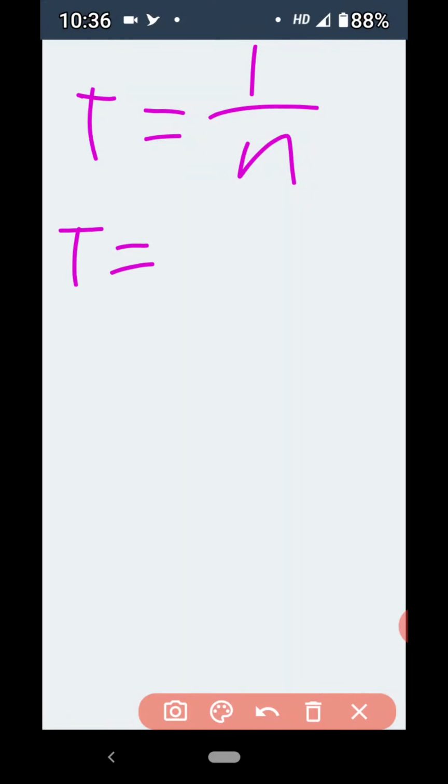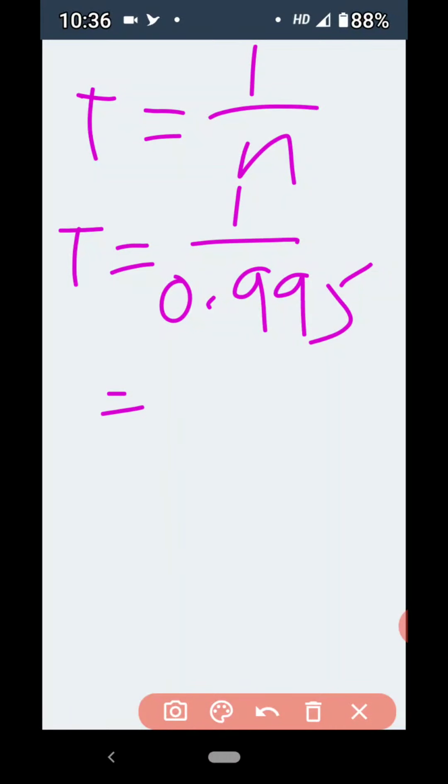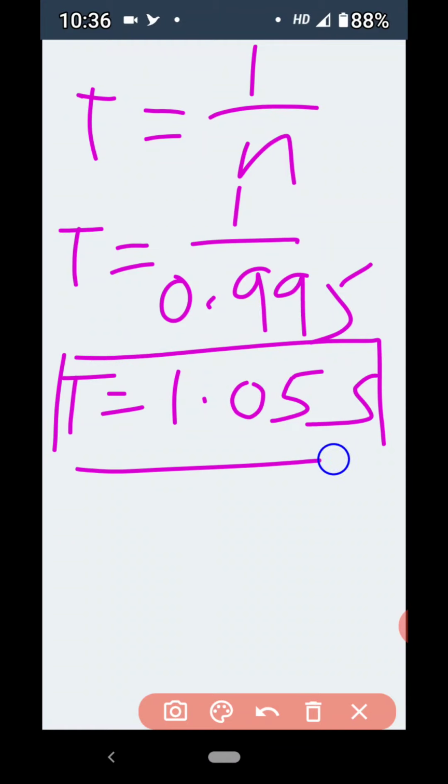After that, we know period T is equal to 1 upon n, the reciprocal of this frequency. So 1 upon 0.955. If you do the log calculation of this ratio again, then we get the value of T as 1.05 seconds. So this is the second answer of this numerical number 9.